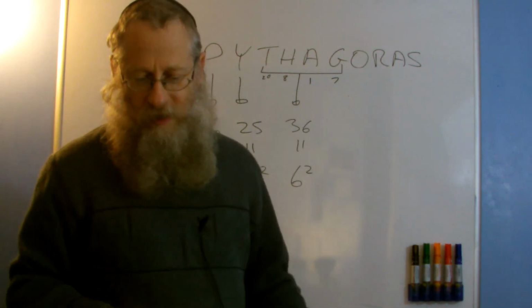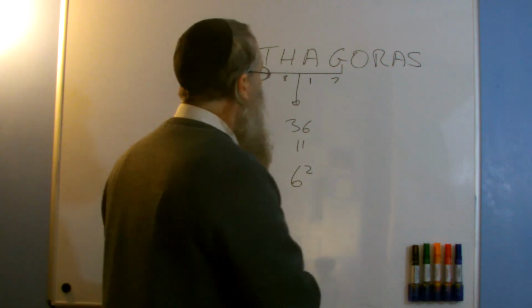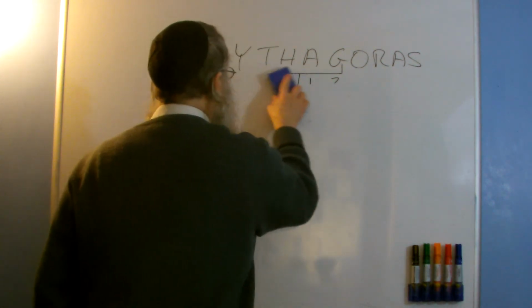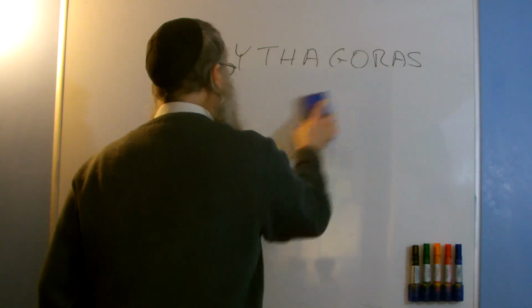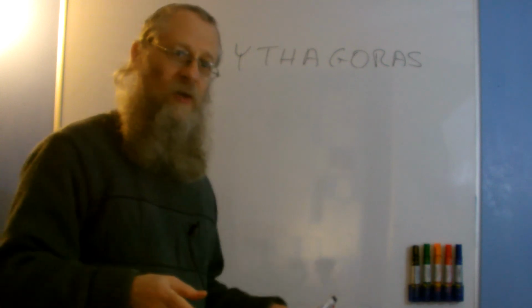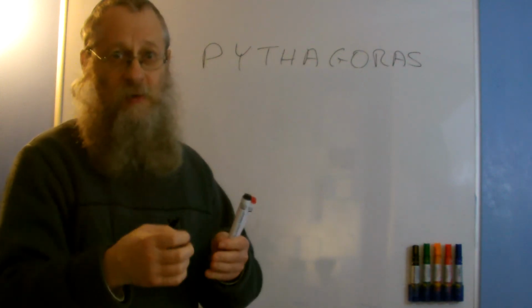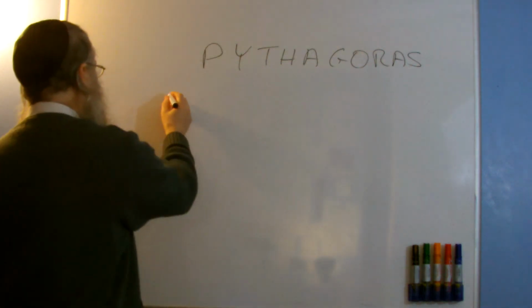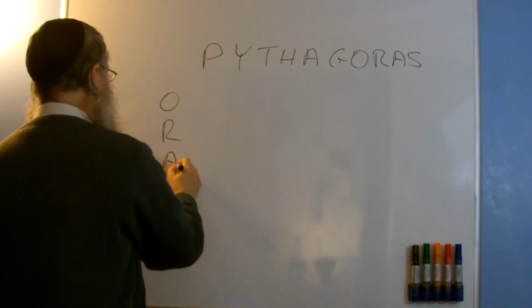We're going to look at Horace now. That's the last part of his name. And Horace, we're going to do differently. We're going to use the sum of squares, just like we use the sum of squares for his theorem, a squared plus b squared. But we're going to square all of Horace. We're going to put O-R-A-S.